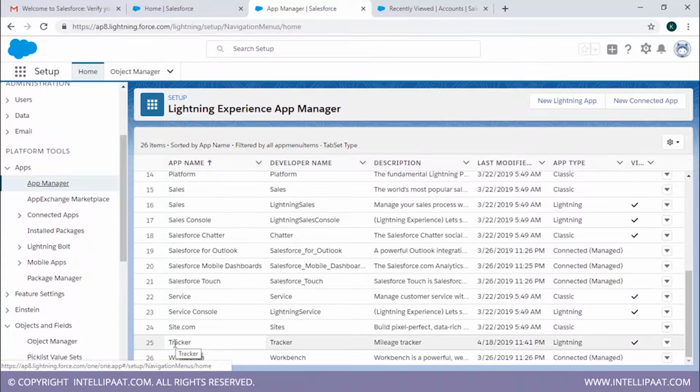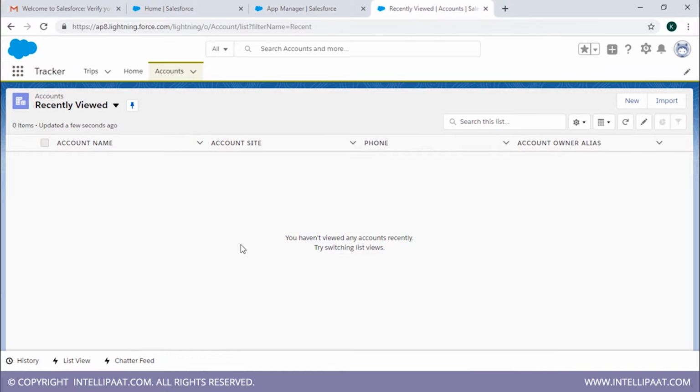So here it's the tracker. You can see this is the tracker app that we just created. Now this is the actual dashboard of the app.